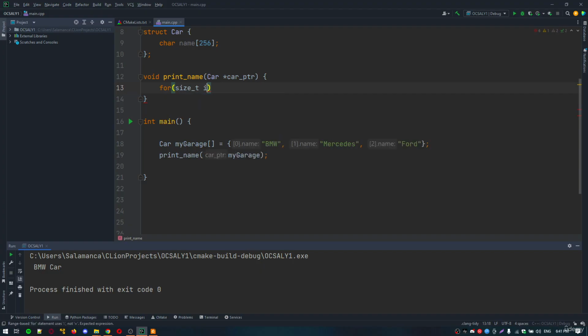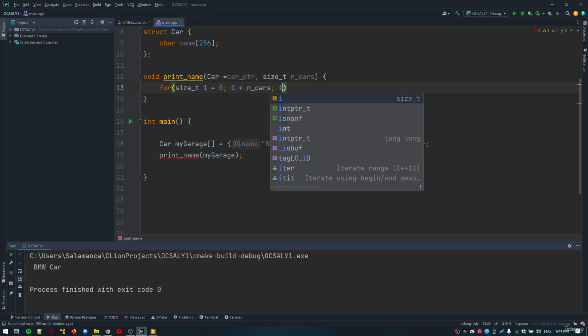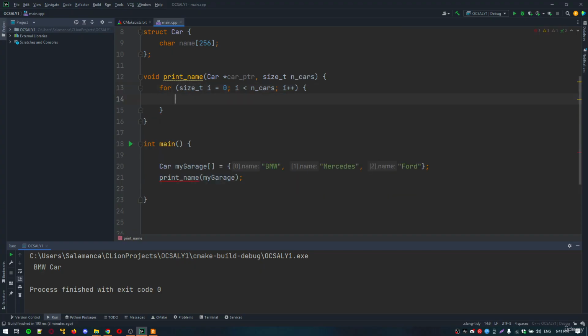For size_t, we're going to create a size_t object named e and assign it 0, and while e is less than, actually we're going to take another parameter here, size_t n_cars. While e is less than n_cars, increment e by 1. And here we're going to use the printf function.